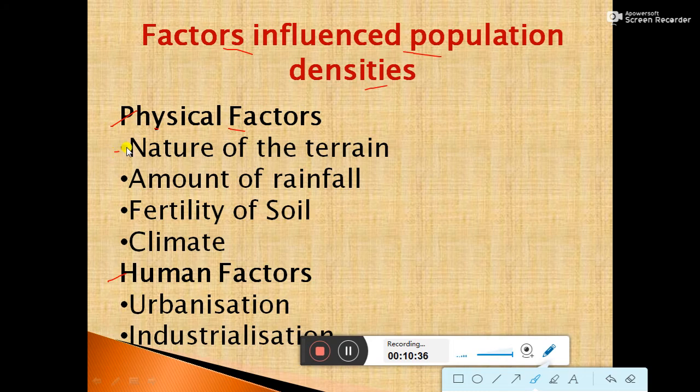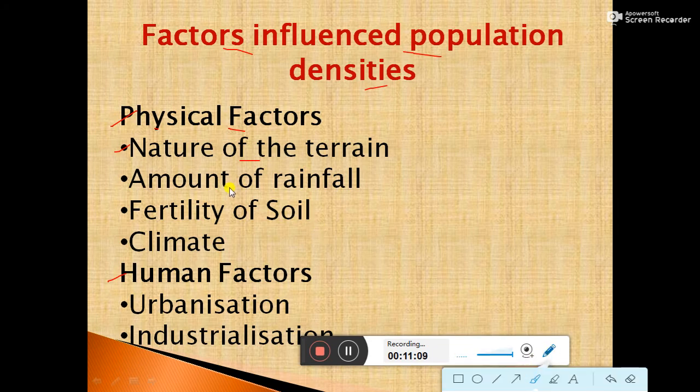First of all, the physical factor is the nature of the terrain. Some areas have rocky relief features, for example the Himalayas and peninsular India. But some areas have plain relief features, for example the northern plains of India. People prefer to live in plain areas rather than hilly or rocky areas.